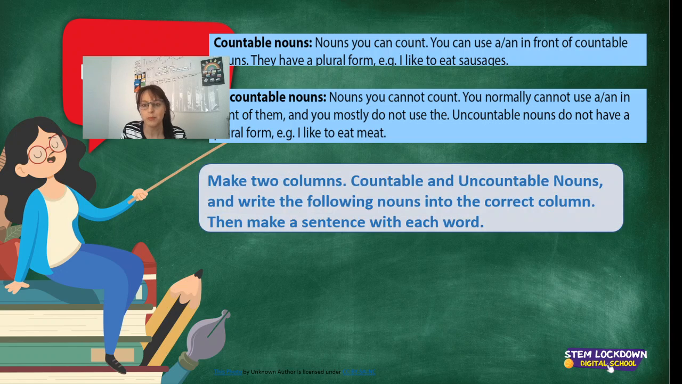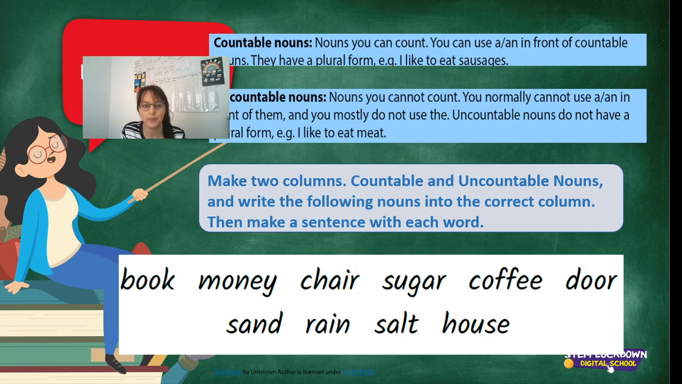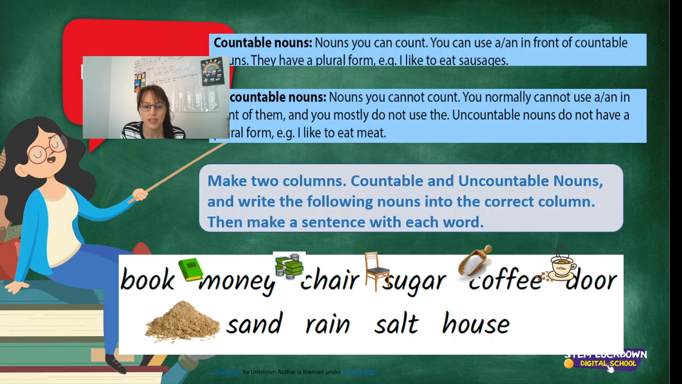Okay, so now you're going to make two columns of countable and uncountable nouns, and you can write the following nouns into the correct column, and then make a sentence with each word. So we have book, money, chair, sugar, coffee, door, sand, rain, salt, house, and your door. Okay, so you need to sort them. Which ones can you count? Countable. Which ones can you not count? Uncountable.